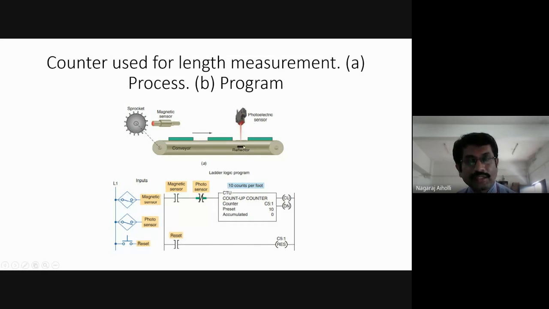Light is incident on the conveyor belt. If it is under motion, the amount of light energy received is different. If the conveyor belt is at rest, it is not under movement, then the light energy received is different. Intensity of the magnitude of the light energy received is different. Based on this, it will judge whether the conveyor belt is under motion or it is at rest. To identify that, this is used.